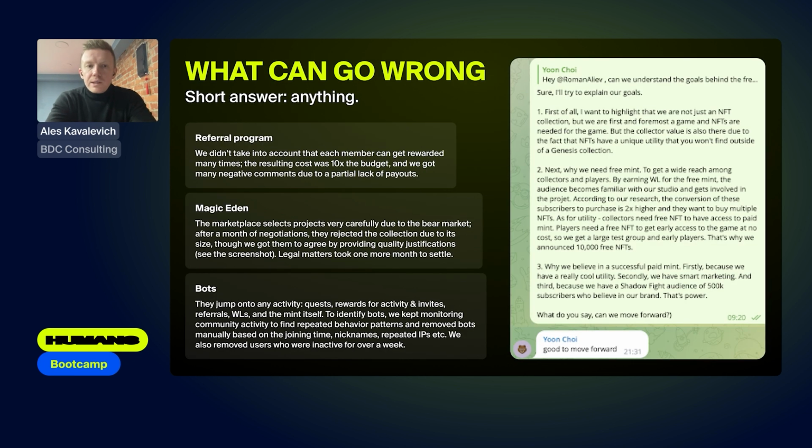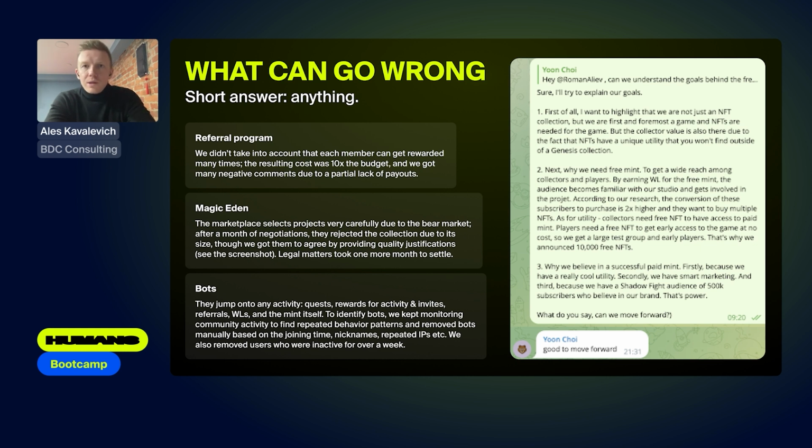What could possibly go wrong? The short answer is, of course, anything. Within our referral program, I've told you before that there was a mistake with the math. When we negotiated with Magic Eden, we got a rejection. After that, projects usually give up and go to others, but we tried to still push through, and we succeeded.